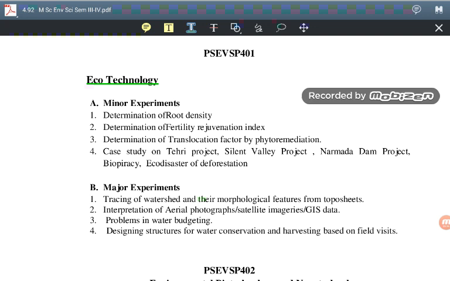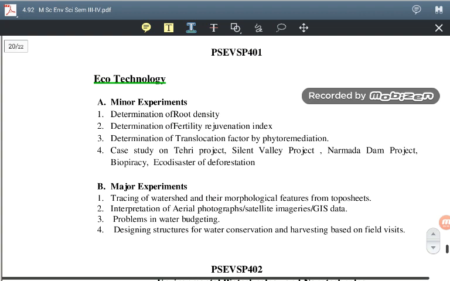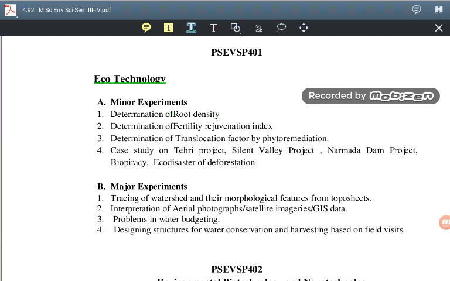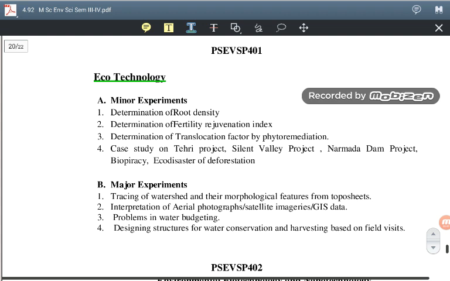Therefore the first practical of the first paper, that is PSEBS P 401. We know that our first paper of the theory is eco-technology, and unlike our third semester, this semester also consists of minor experiments as well as major experiments.